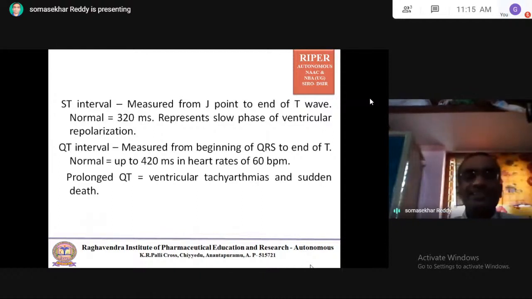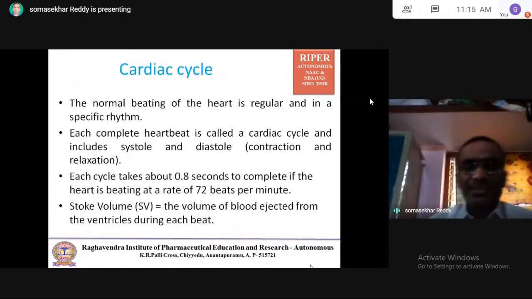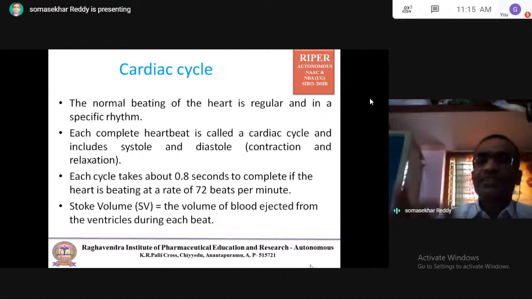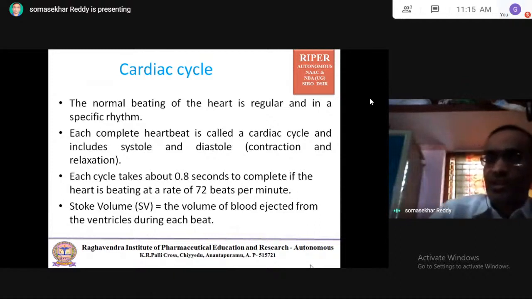Coming to the cardiac cycle. The normal beating of the heart is regular and in a specific rhythm. Each complete heartbeat is called the cardiac cycle. In the cardiovascular system, structure, function and definitions are very important.